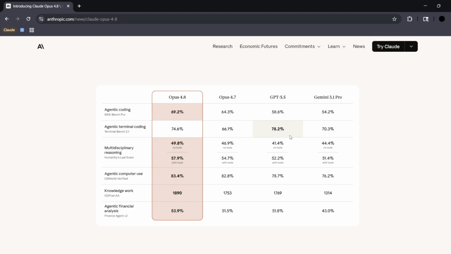So, as you know, just within this week, Anthropic has launched the Opus 4.8, succeeding the Opus 4.7.